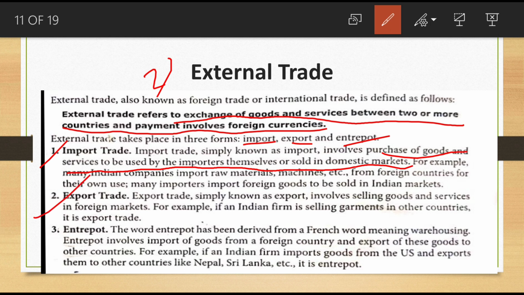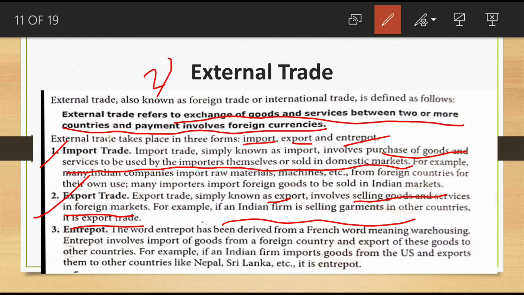Next one is export trade. Export trade, simply known as export, involves selling goods and services in foreign markets. For example, Indian firms selling garments in other countries is export trade.